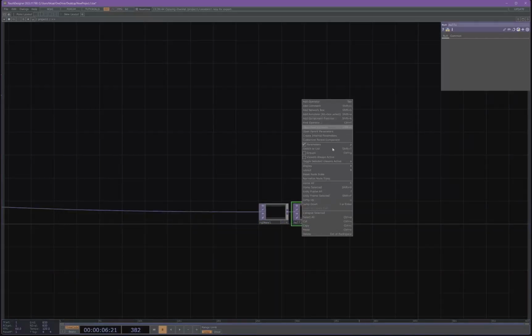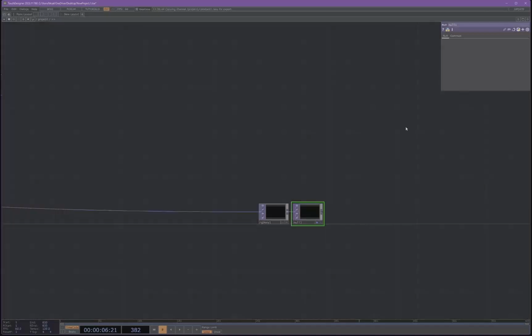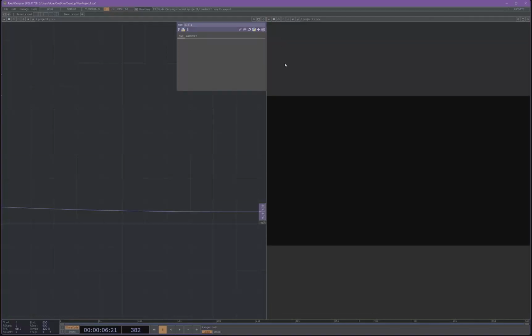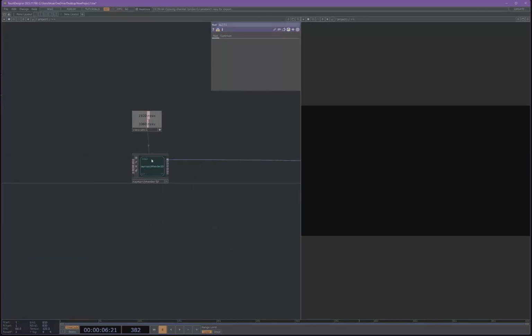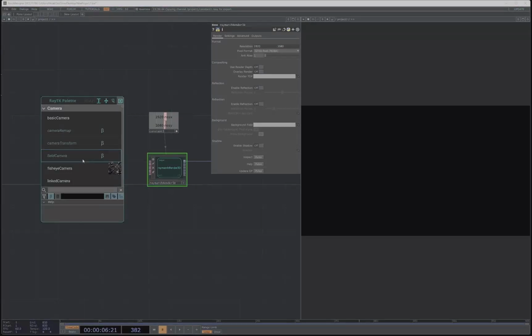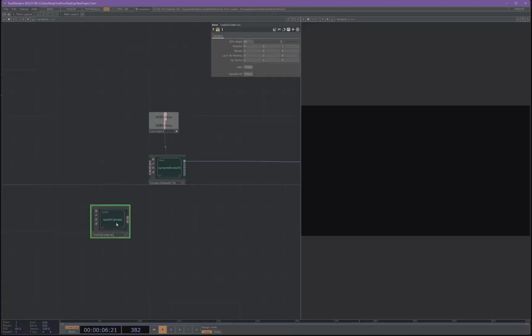Turn the viewer on. Oh no. There we go. Sick. Now let's go ahead, open up the palette again, and just grab your basic look at camera. Plug that into the renderer, and set your TZ position to 6.